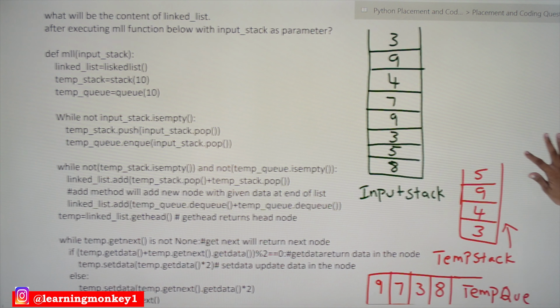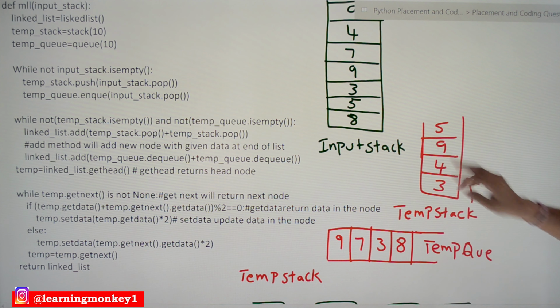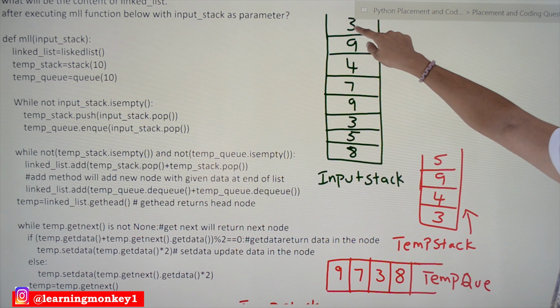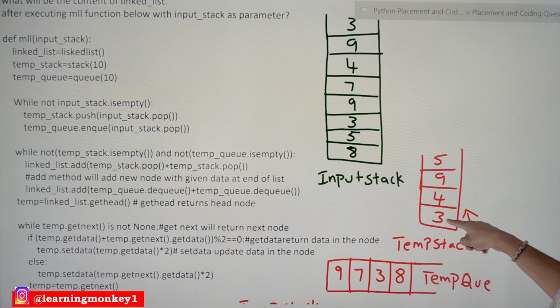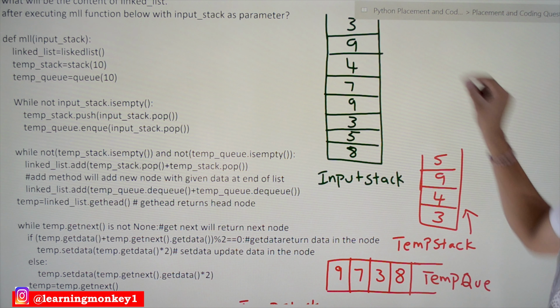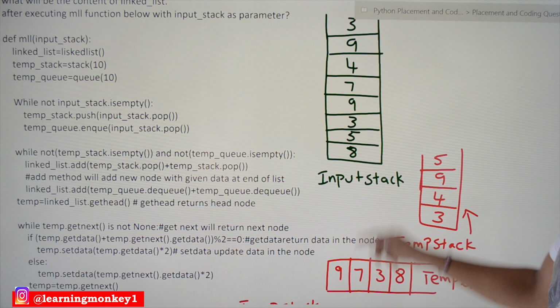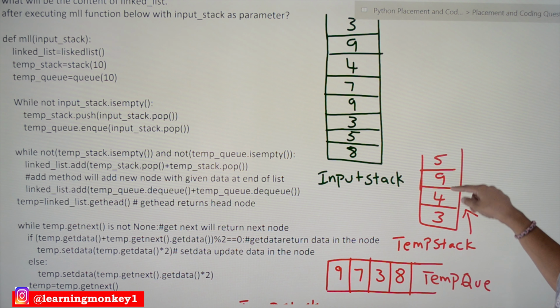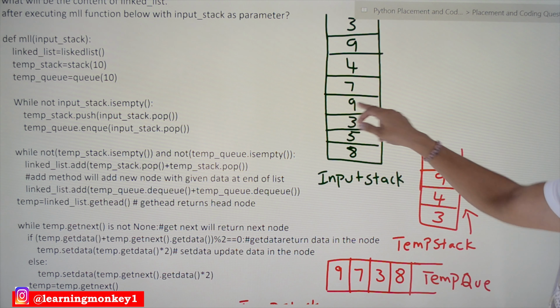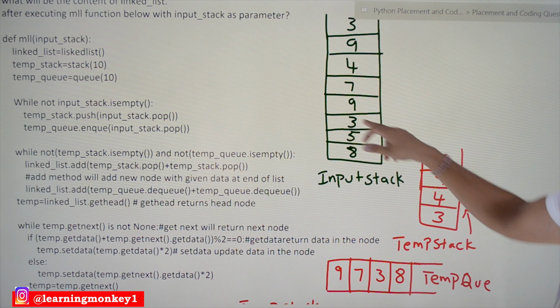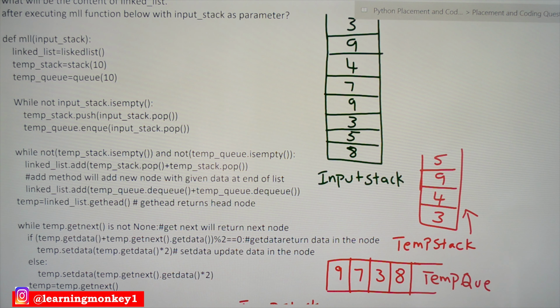So what's the output after executing that while loop? First, take the stack pop and place it in the temp stack. Next, 9 will be popped and placed in the queue. Next, 4 will be popped and placed in the stack, and in the next loop 7 will be popped and placed in the queue. 9 will be popped and placed in the stack, 3 in the stack, 5 in the stack, and 8 will be popped and placed in the queue.